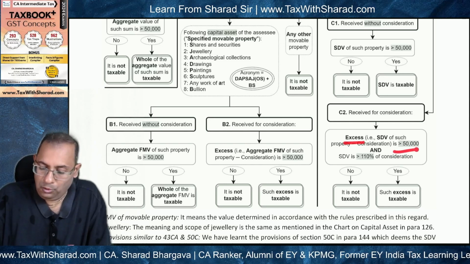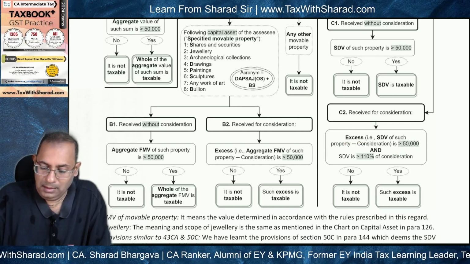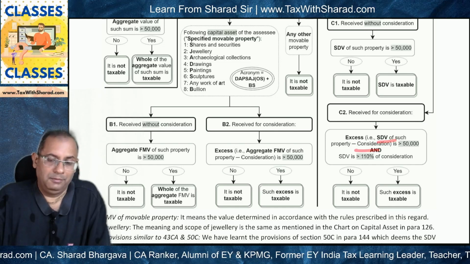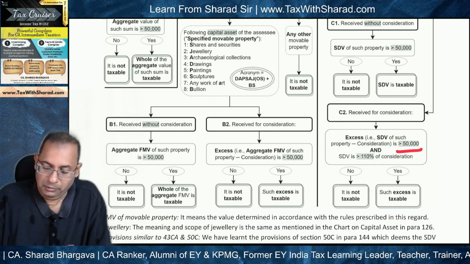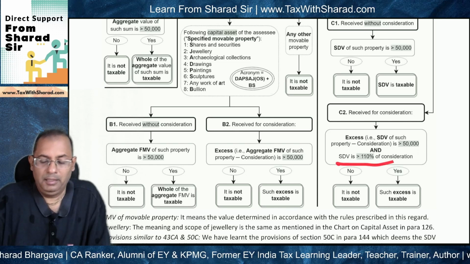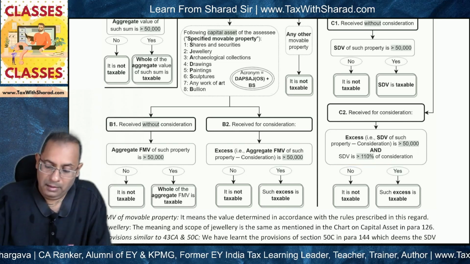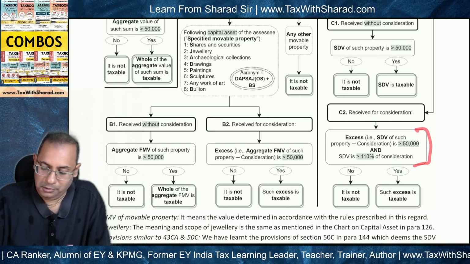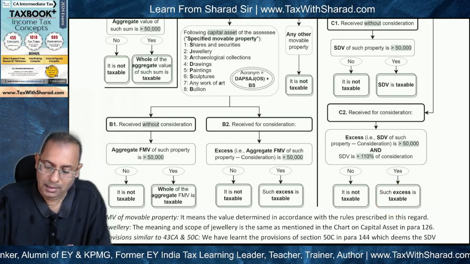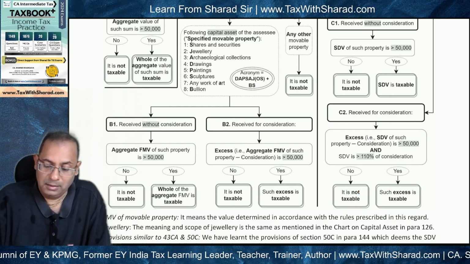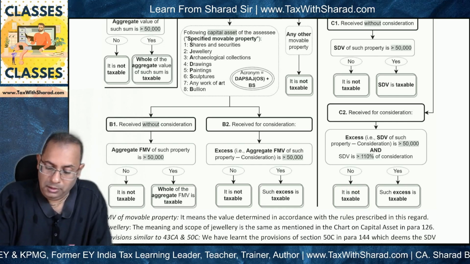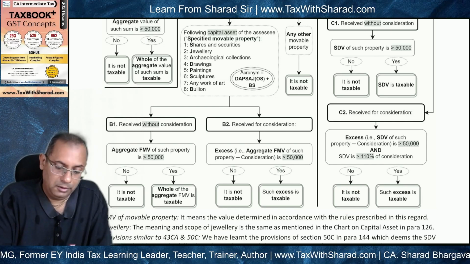The excess should be more than 50,000. What is excess? SDV minus consideration. So the excess should be more than 50,000 and SDV should be more than 110% of consideration. If both these conditions are satisfied, then the excess is taxable, else nothing is taxable under 56(2)(x). So excess is more than 50,000 and SDV is more than 110% of consideration.